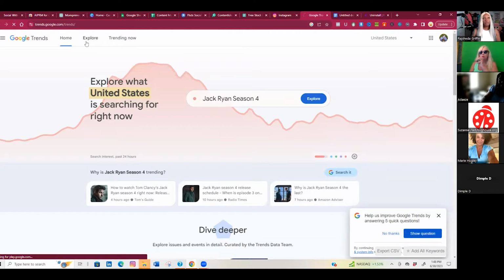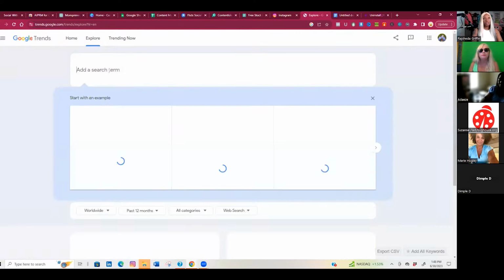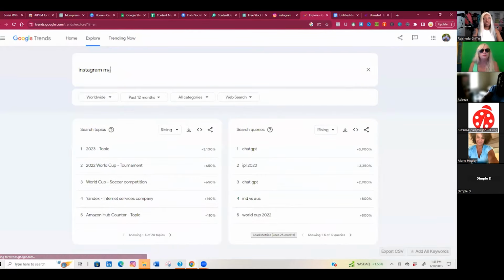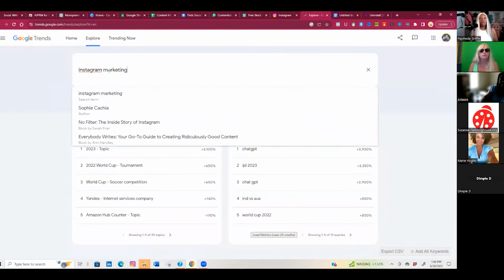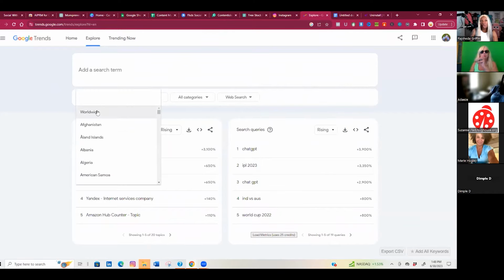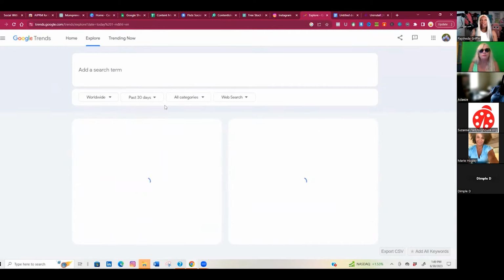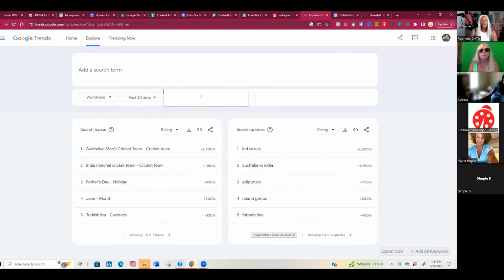I go to Explore and it'll say add a search term. I'm going to type in what it is that I do. So I'm teaching Instagram, so I'm going to put in Instagram marketing. It's going to tell you what people are talking about in that moment based on what's trending. Now, keep in mind your areas at the top, the tabs, okay? I don't really want to focus on worldwide, but since Instagram is worldwide, I'm going to put it there. Past months. Now, if you want something recent, I usually do the past 30 days or the past 90 days, okay? Then there's categories. I leave the categories alone.